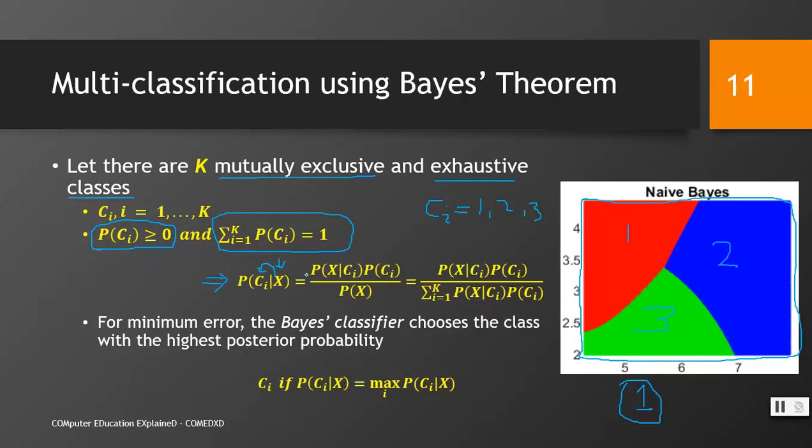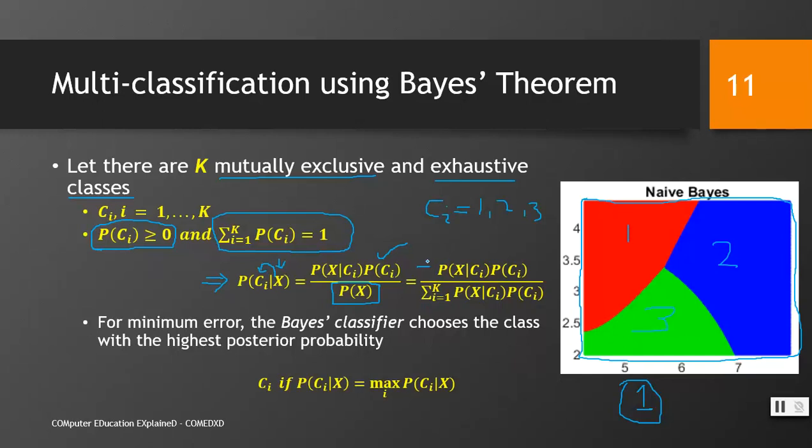That is given by, with the help of this formula, the probability of class Ci given x. Ci is already given, so we know the probability of Ci. What is the probability of x being in that class? And what is the probability of the data set that we have? So that could be expanded in this form.